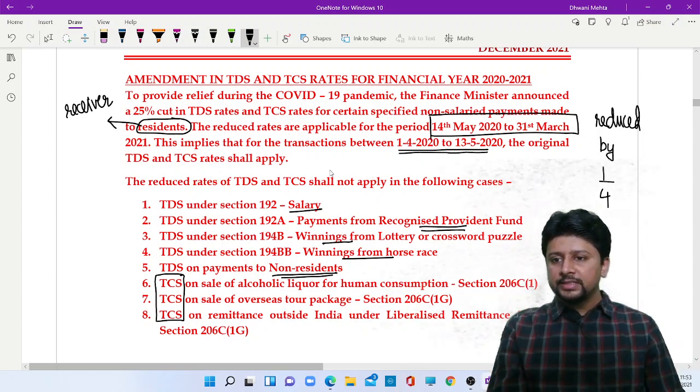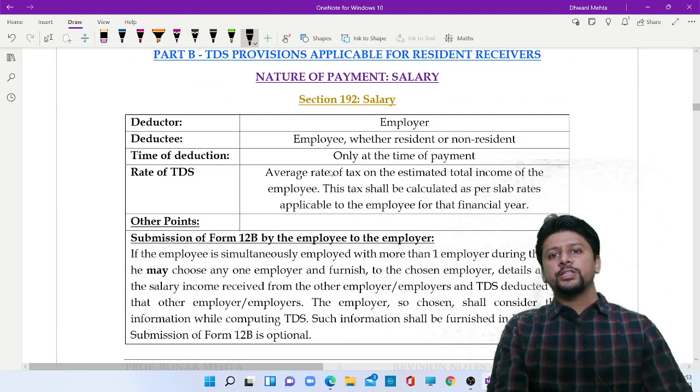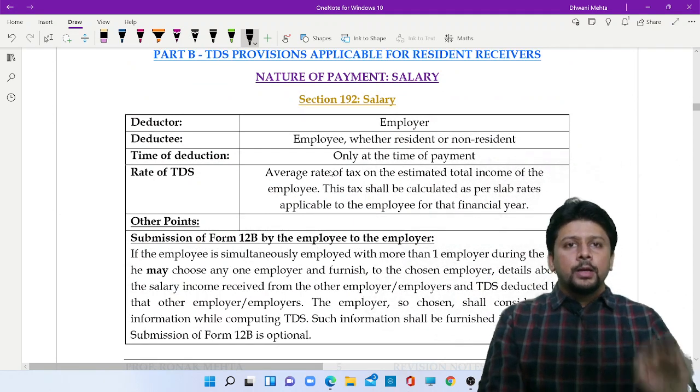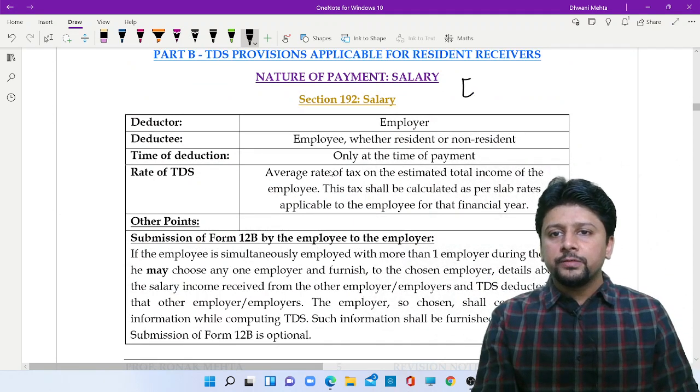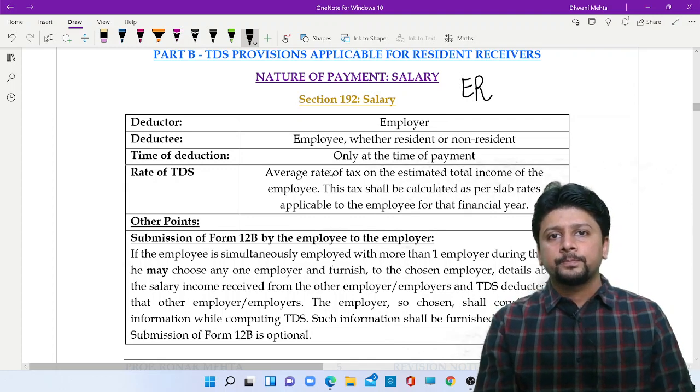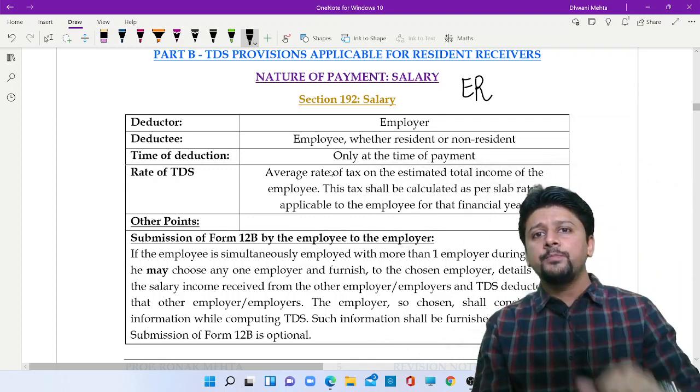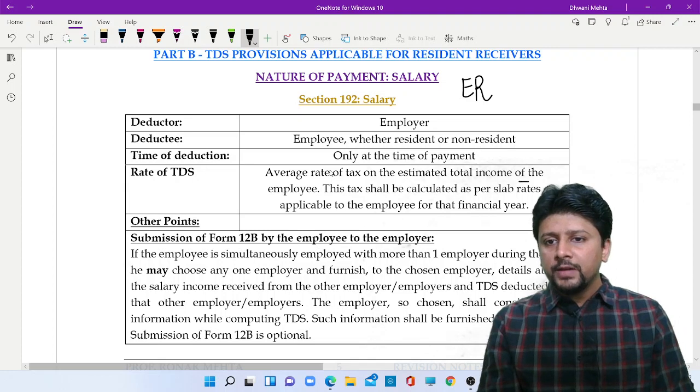So now let's get into the sections. First section, 192, salary. Salary TDS will be done by the employer. He is deducting tax of the employee. So he will calculate the tax as per slab rates.